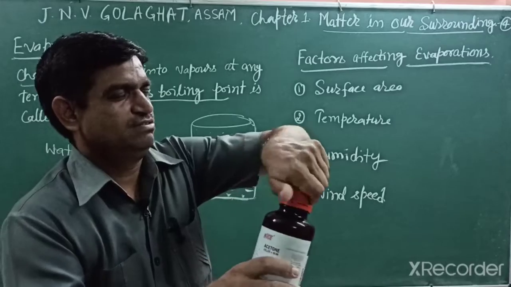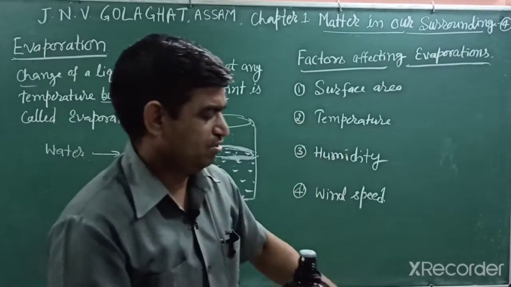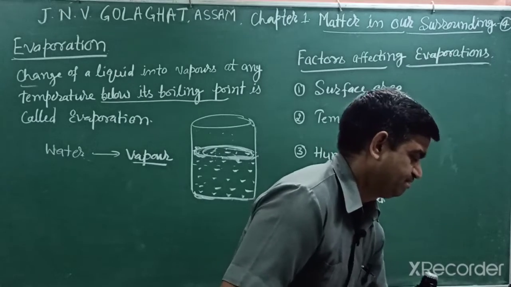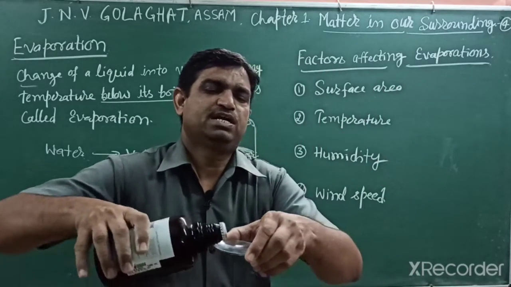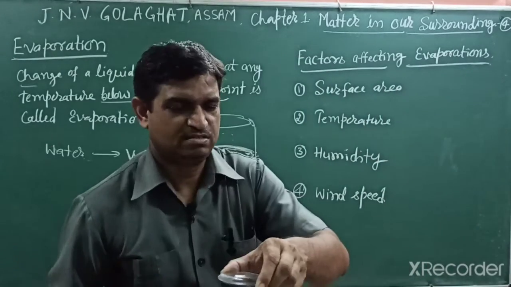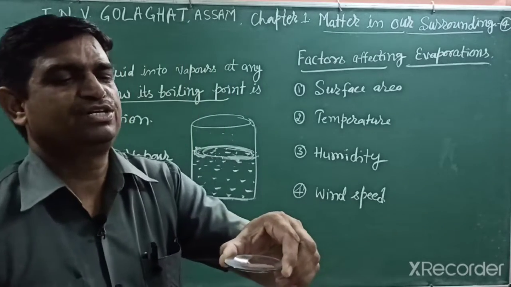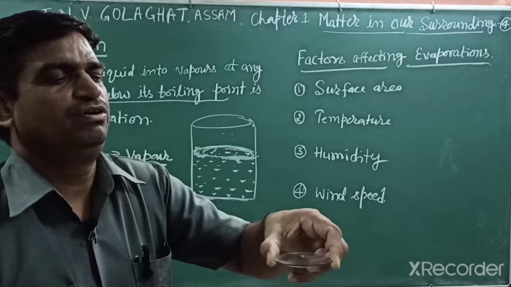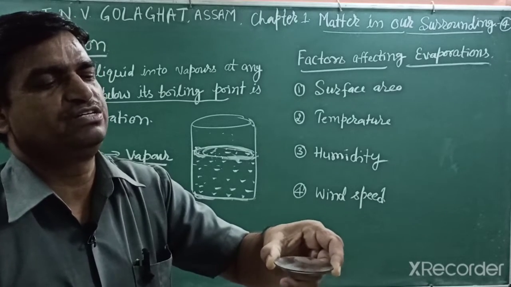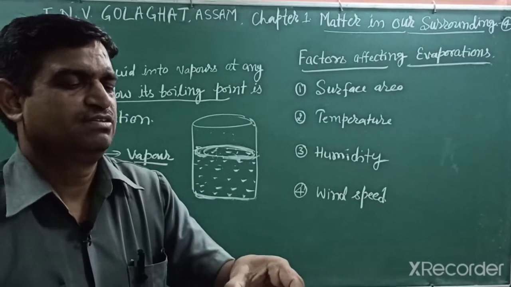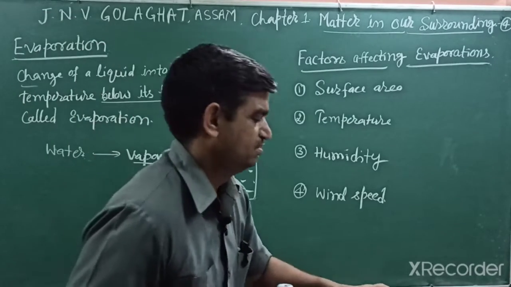I open the bottle of acetone and put some acetone on a watch glass. After a very short time, all the acetone evaporates, and it causes cooling.